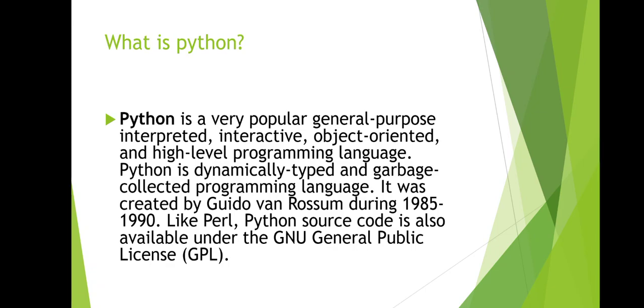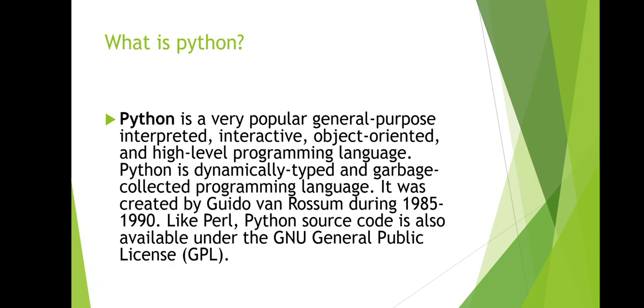Java is also an object oriented programming language, but compared to Java, Python has some features, like it is a very simple and easy programming language. So Python is an object oriented and high level programming language. High level programming language means a language that we clearly understand, that is, the user's language.